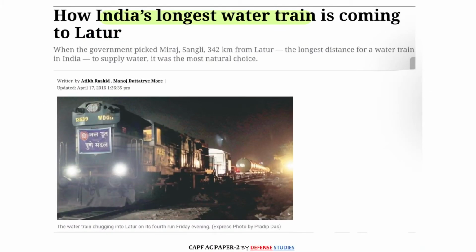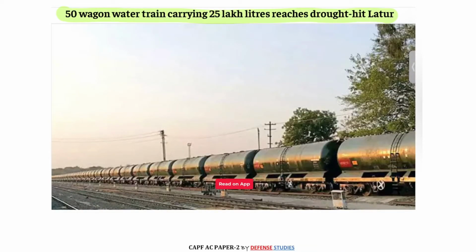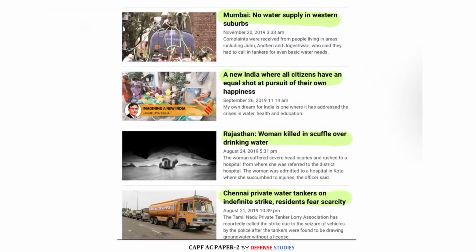How India's longest water train is coming to Latur? So this is also a current affair. That is a 50 wagon water train carrying 25 lakh liter water. And these are small incidents like Mumbai no water supply in western suburb, and Rajasthan women killed in scuffle over drinking water.